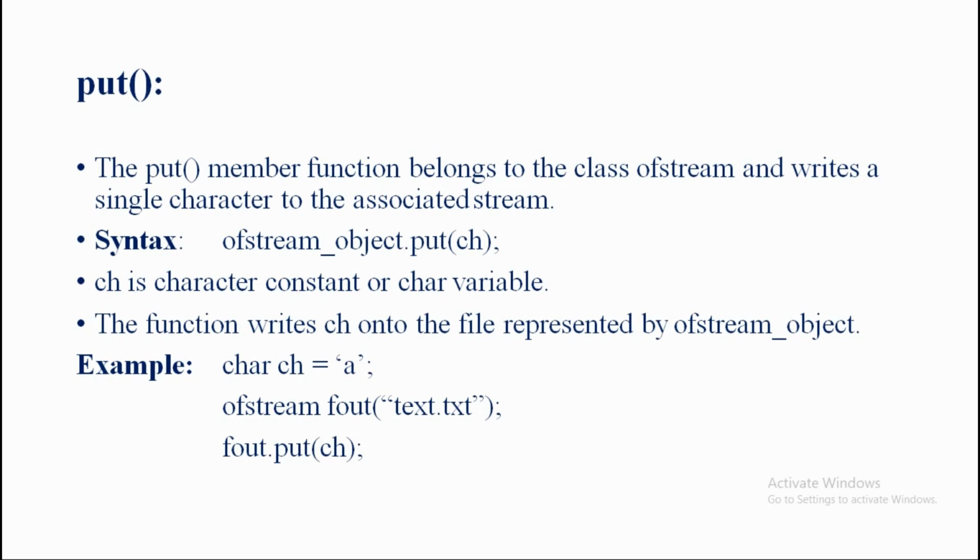This is about our second line, and afterwards, whatever file we opened here, now we are going to put the character into it to display here. So the last line is fout.put(ch). Clear this point here. That means the meaning of all three lines here, we can say that the function displays ch to the file represented by the ofstream object. In simple words, we can say that the put member function is used to display a single character, and for our put member function the class name is the ofstream class. Clear this point here?